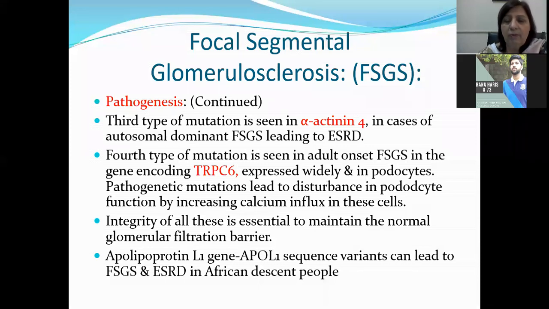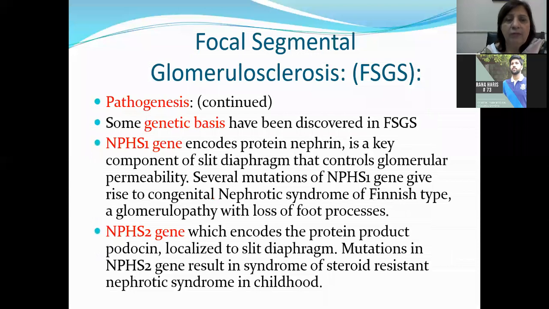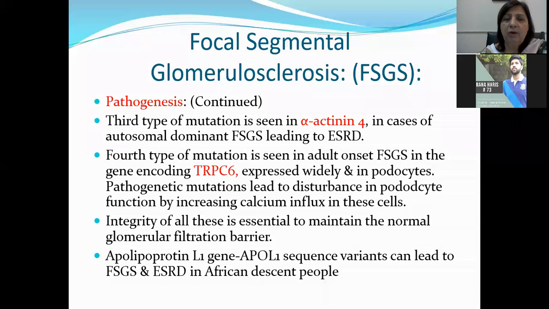So mutation of NPHS1 gene, NPHS2 gene, alpha-actinin and TRPC gene can be involved in the pathogenesis of focal segmental glomerulosclerosis, leading to increase in the output of proteins.